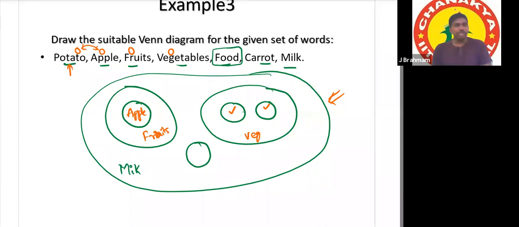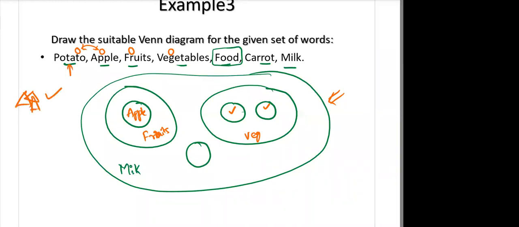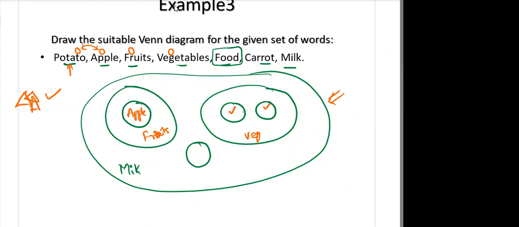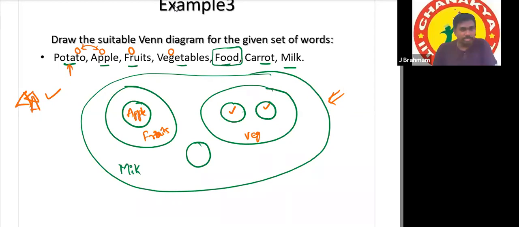You can draw ellipses also, and later triangles and any others. Suppose the options are given with triangles, then you have to select according to the options. Sometimes ellipses are also given. This is an ellipse and this is a circle.